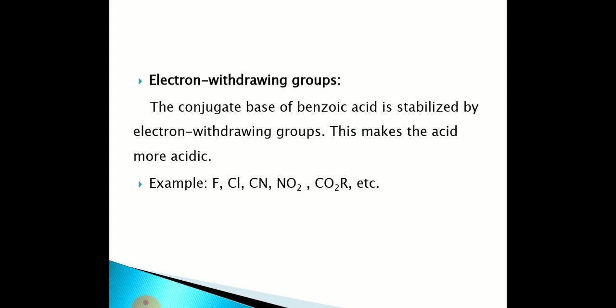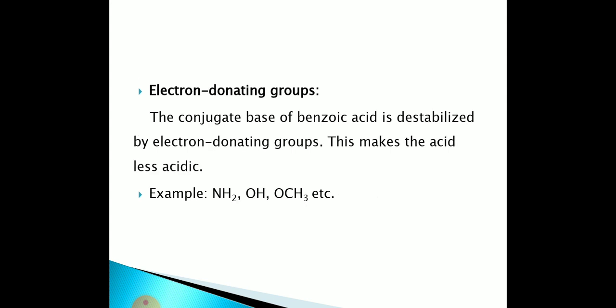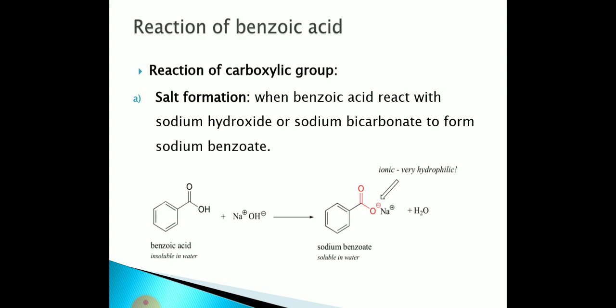When electron withdrawing groups are substituted on benzoic acid, it increases the acidity of benzoic acid. Examples of electron withdrawing groups are chlorine, fluorine, cyanide, nitro and so on. When an electron donating group is substituted on benzoic acid, it decreases the acidity of benzoic acid. Examples are amine, hydroxyl group and so on.